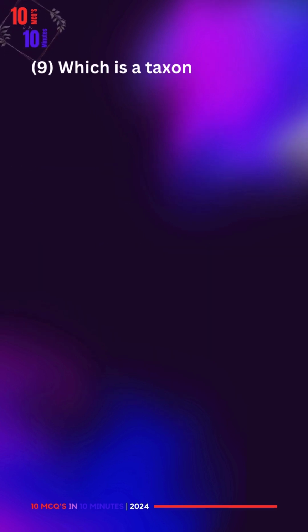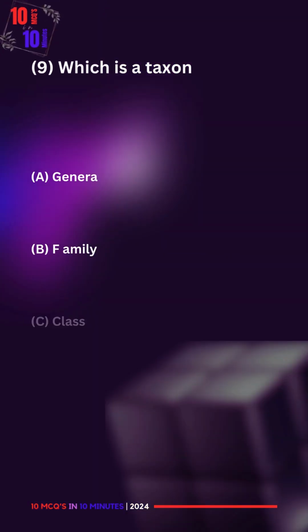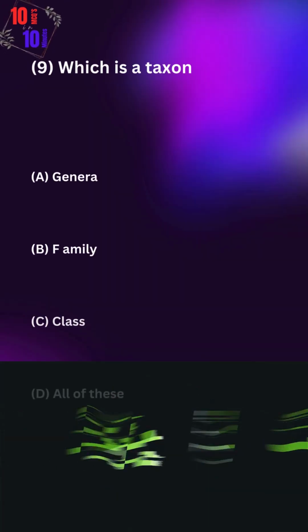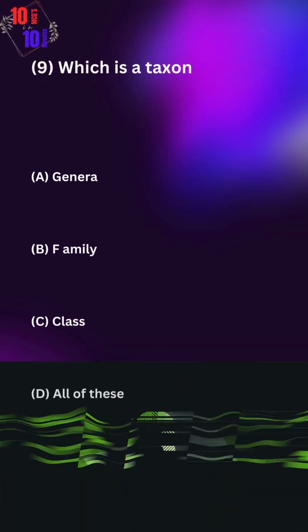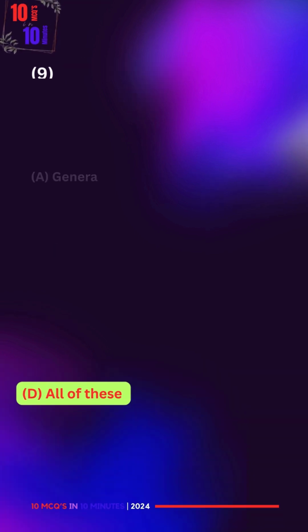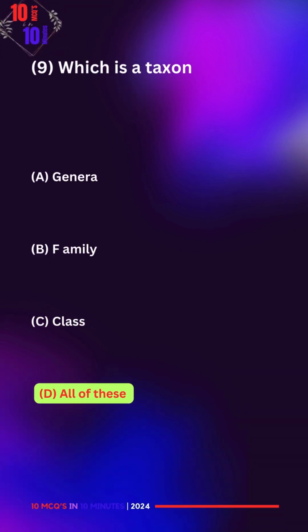9. Which is a taxon? A. Genus. B. Family. C. Class. D. All of these. The correct answer is D.